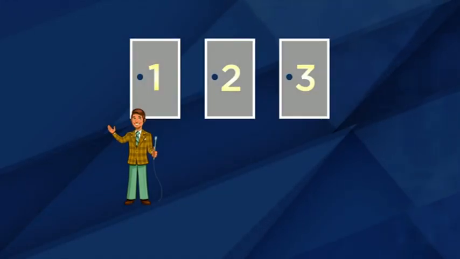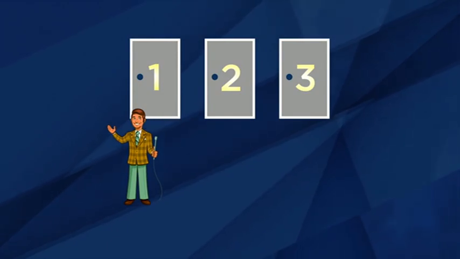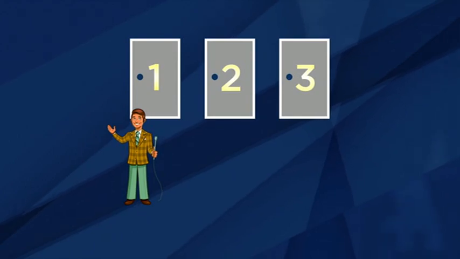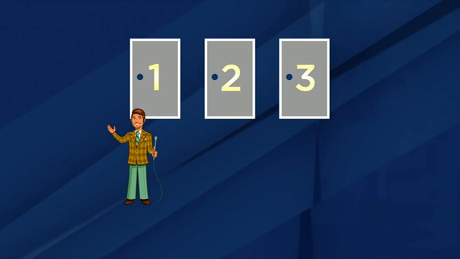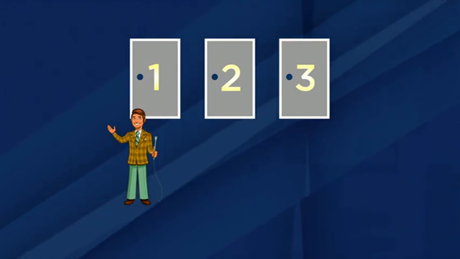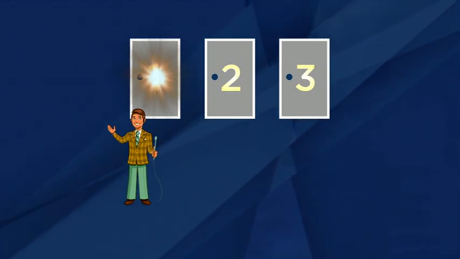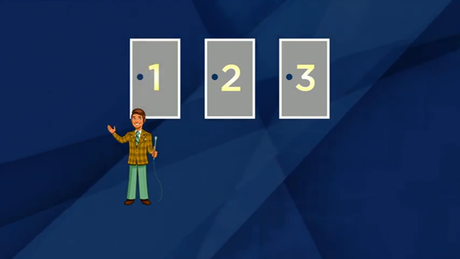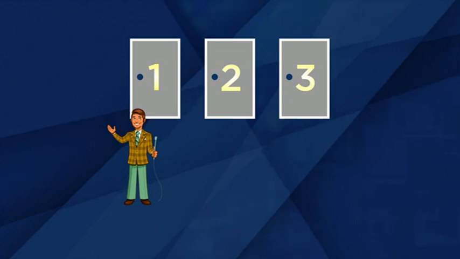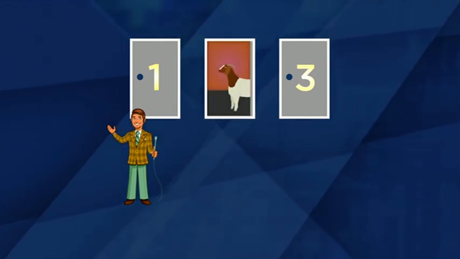The problem goes like this. You're on a game show, and the host shows you three identical doors. He tells you that behind one of the doors is a car, and that behind the other two are goats. Of course, we'll assume that you want to win the car. The host asks you to point to one of the doors, and you do so. You don't open the door, you just point to it. The host, who knows where the car is, now opens one of the other two doors and reveals a goat.